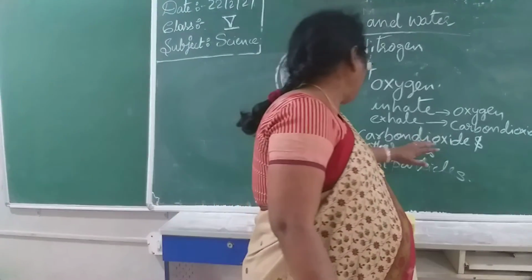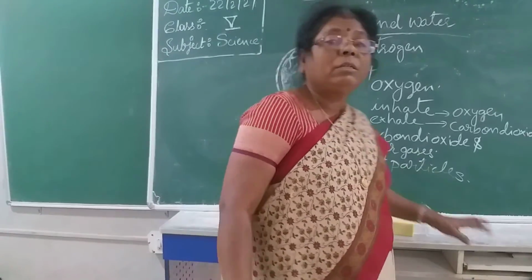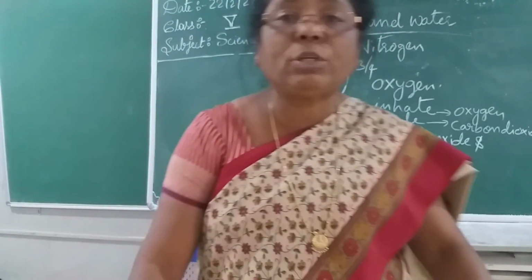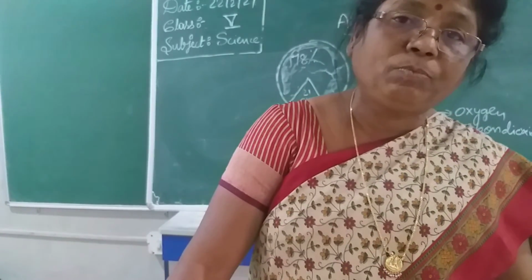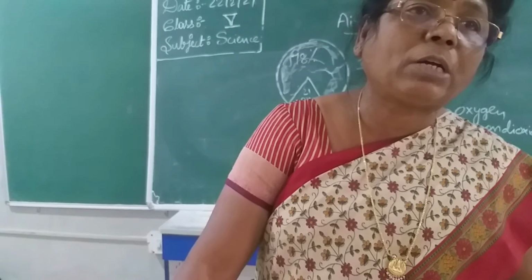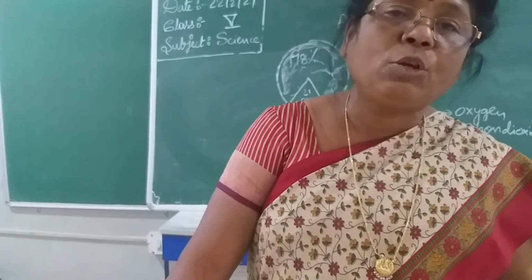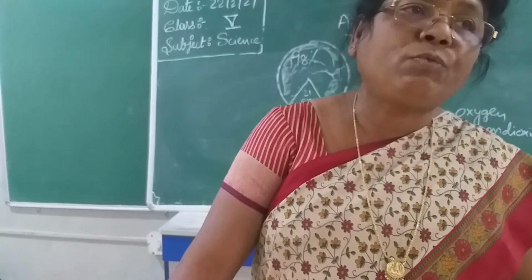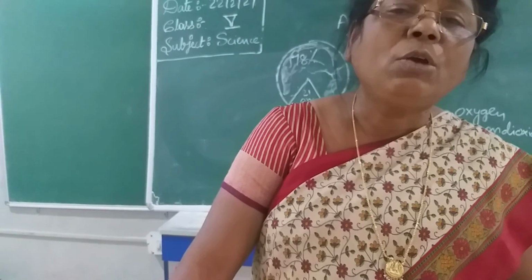Carbon dioxide and other gases, isn't it? Carbon dioxide is released during exhalation by animals and human beings. That carbon dioxide is used by the plants for making food. That process is called photosynthesis.